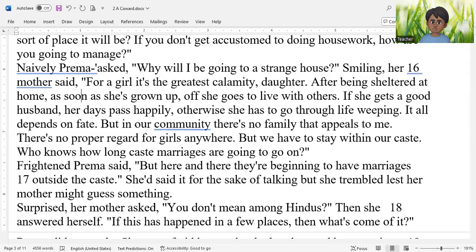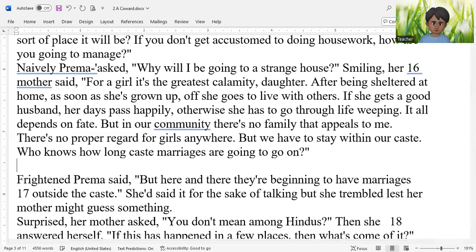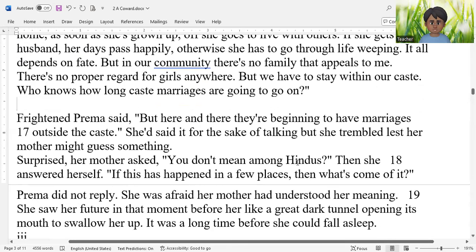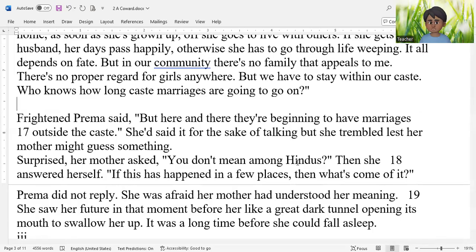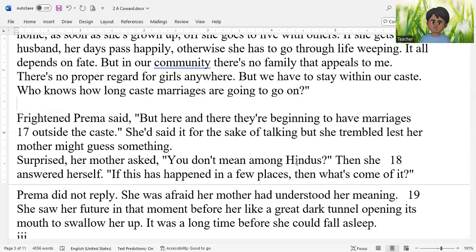Who knows how long caste marriages are going to go on? So you see, Prema's mother believes in caste marriage. Now, when Prema hears this, that her mother believes in caste marriage and says you should get married inside your caste, Prema, how does she feel? Frightened.